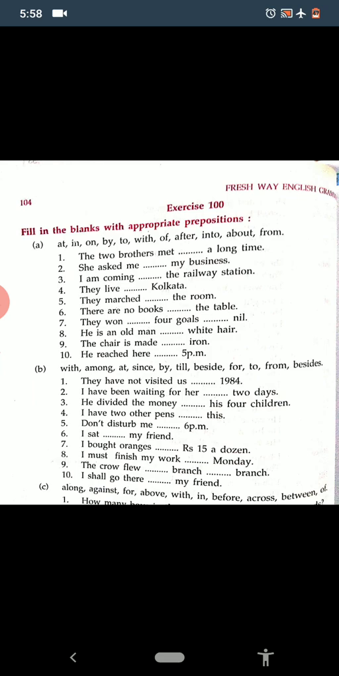So today we learned how to use these prepositions in a proper way and how we can fill in the blanks. I think the exercise is clear to you, and there is one more exercise. You have to try it, and tomorrow we shall discuss it.